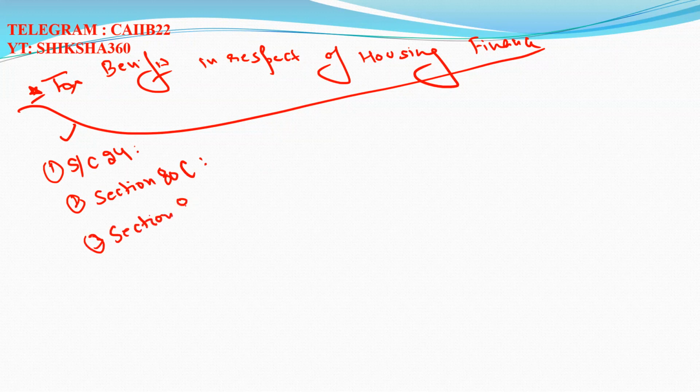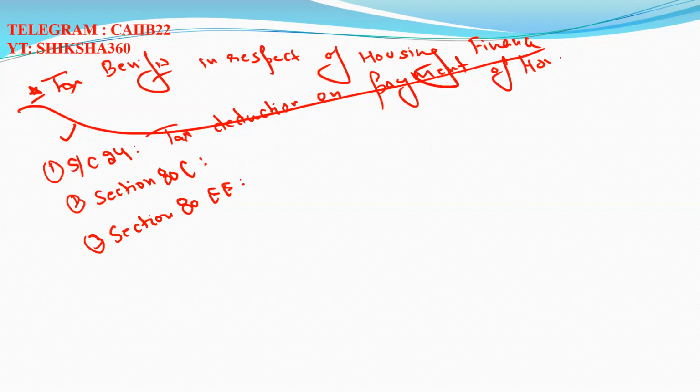Okay. So section 24, what does it say? It says tax deduction on payment of home loan interest. Clear? Section 24, that is tax deduction on payment of home loan interest.